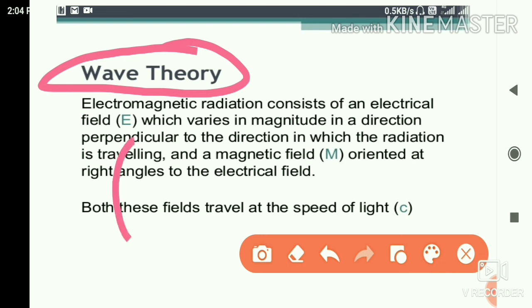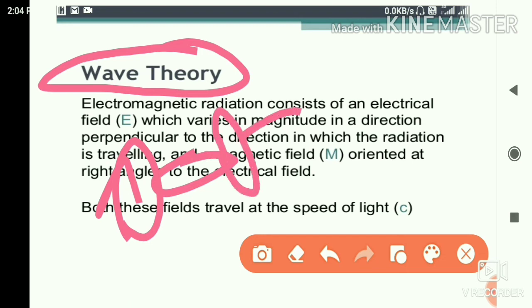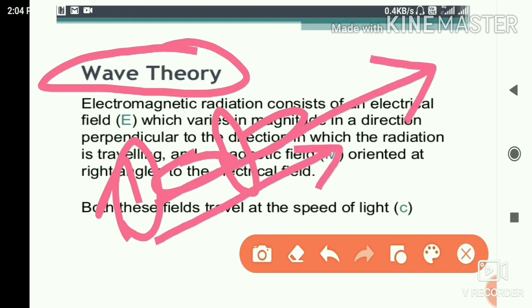This is a simultaneous process and the repetition will occur. For example, if this is the electric field, this is the magnetic field. Again, due to the magnetic field, this is the electric field, and due to this electric field, the magnetic field. This process continues, and the wave propagates in this direction.